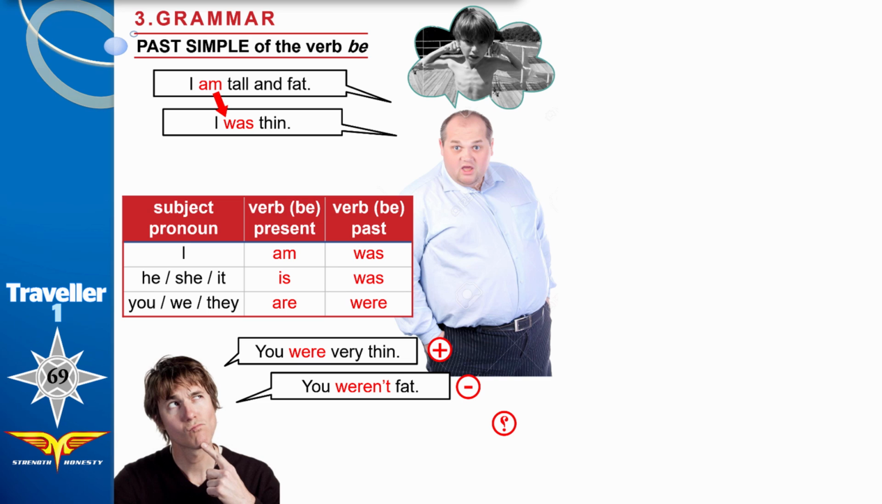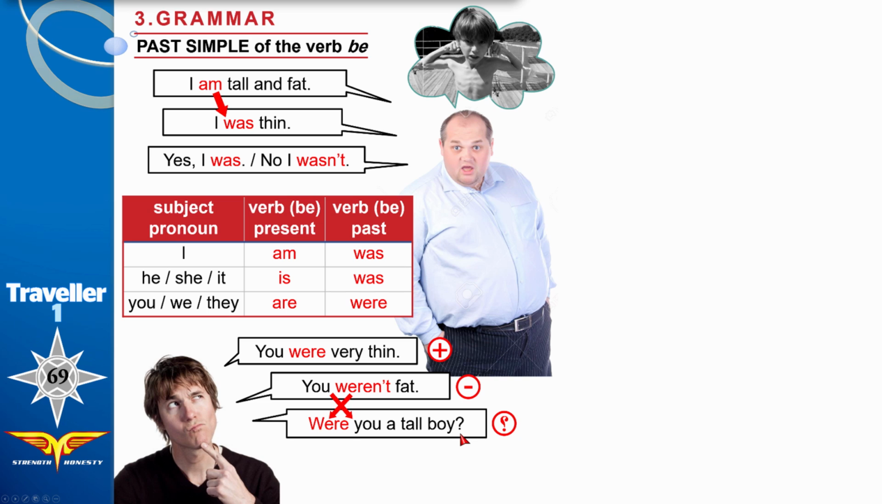How do we form a question? Were you a tall boy? We switch between the subject pronoun I, he, she, it and the verb. We don't put it first, no. We put it after the verb be. Were you a tall boy?